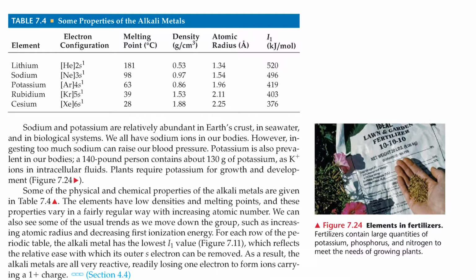The elements have low densities and melting points, and these properties vary in a fairly regular way with increasing atomic number. We can also see some of the usual trends as we move down the group, such as increasing atomic radius and decreasing first ionization energy. For each row of the periodic table, the alkali metal has the lowest first ionization energy value, which reflects the relative ease with which the outer s electrons can be removed. As a result, the alkali metals are very reactive, readily losing one electron to form ions carrying a positive 1 charge.